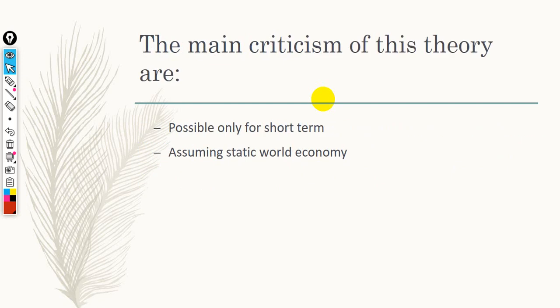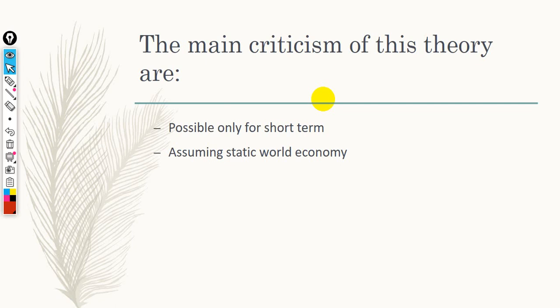The main criticism of the mercantilism is that this can be possible only in the short run. In the short run, a country can accumulate more gold and silver, put restrictions on its imports of goods and services, and encourage its exports. But in the long run, this can't happen, as resources can be depleted, and we would like to import resources from abroad in order to increase production. So we have to import and pay money to other countries, and so on.